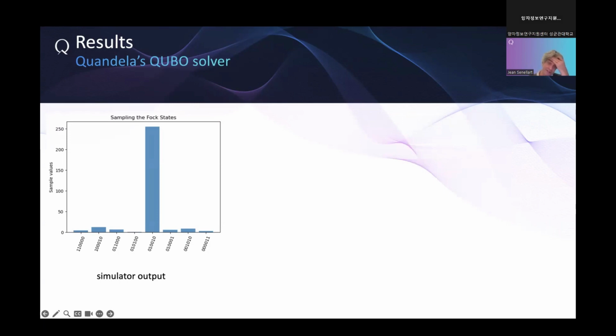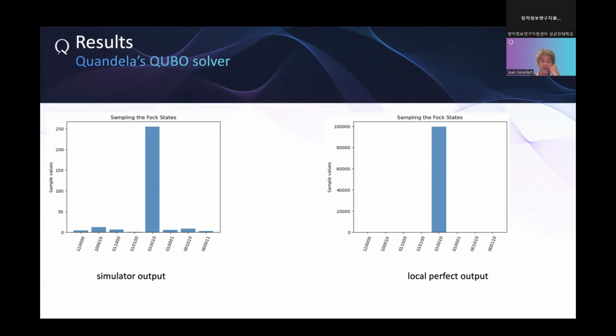Something super interesting in QUBO is that if it converges, then you actually don't need a lot of samples. In fact, here we took 1000 samples, but we could have taken 10. And except for some noise, with 10 samples, you should probably get your solution. So you don't even need to make millions of samples at the output. Your full solution will have converged to one single state, which is the solution of the problem you are looking for. So it is one of the reasons QUBO is also very interesting quantumly. You can get the solution in very few samples.